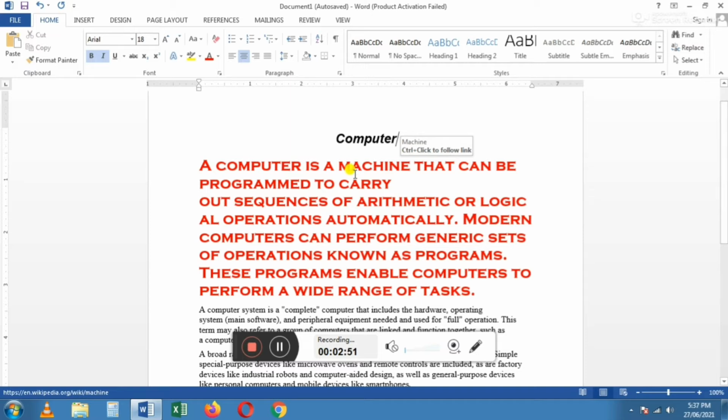Next one, underline. Underline means it draws the line under the selected font. For that also we have to select the text. Here also I am going to select the title. And then click the U button on the font group. Click on it. Now the underline will be displayed on the selected text.